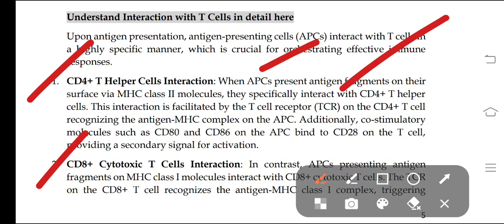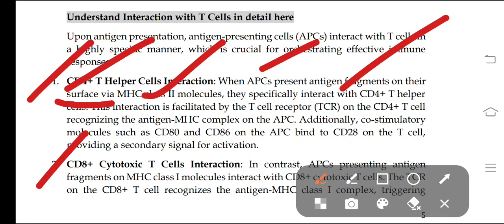They show them on their surface. For CD4 helper T cells, that surface will be MHC class 2 molecules.